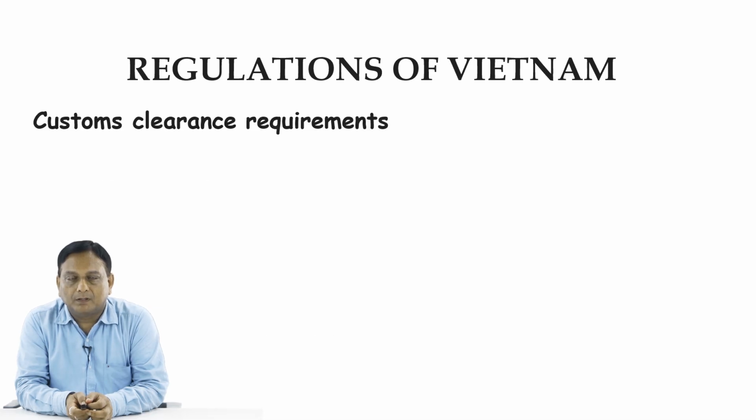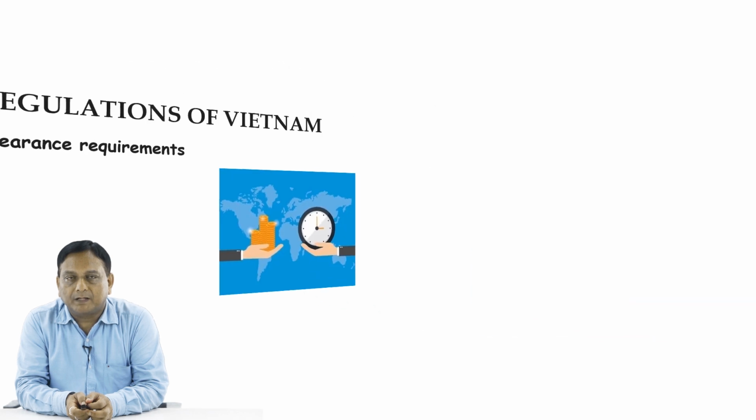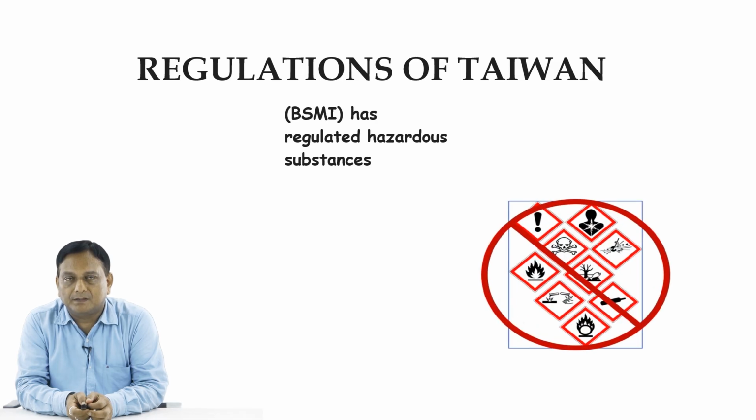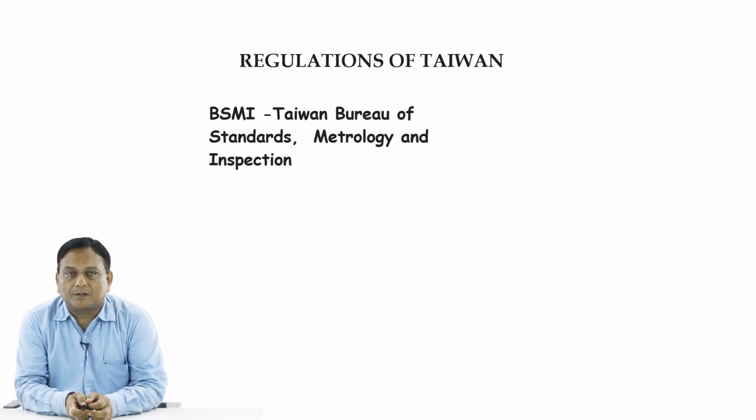Regulations of Vietnam talk about the customs clearance requirements, which are very vital for Vietnamese products. And regarding the regulations of Taiwan, there is one agency called BSMI that regulates hazardous substances. So BSMI is controlling these hazardous substances in Taiwan. BSMI stands for the Taiwan Bureau of Standards, Metrology and Inspection.